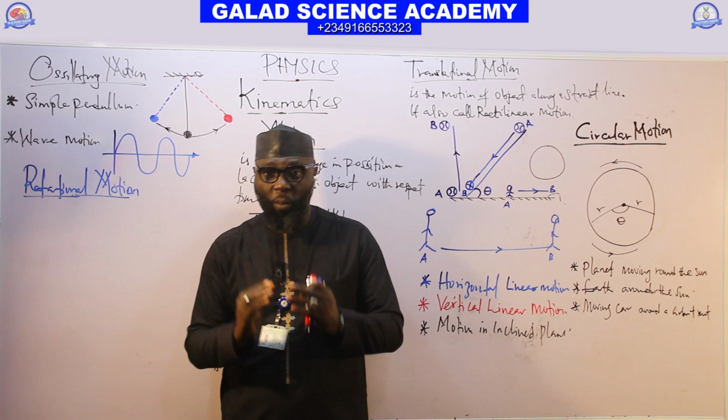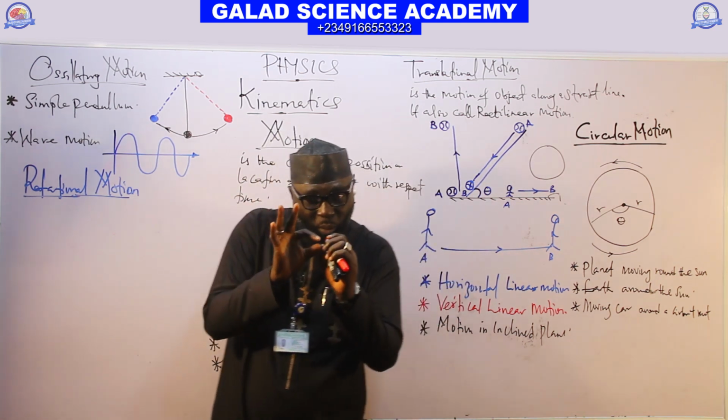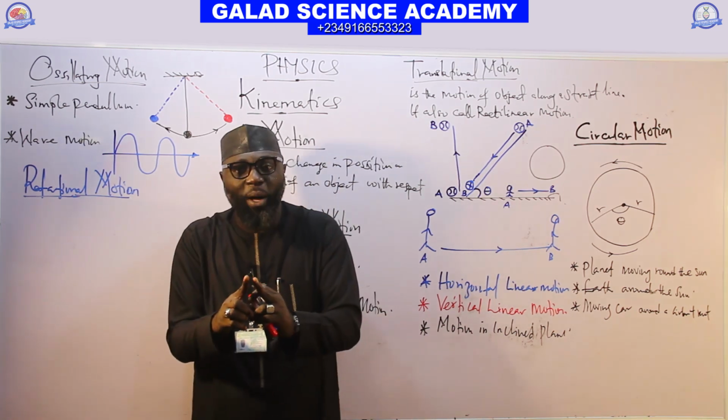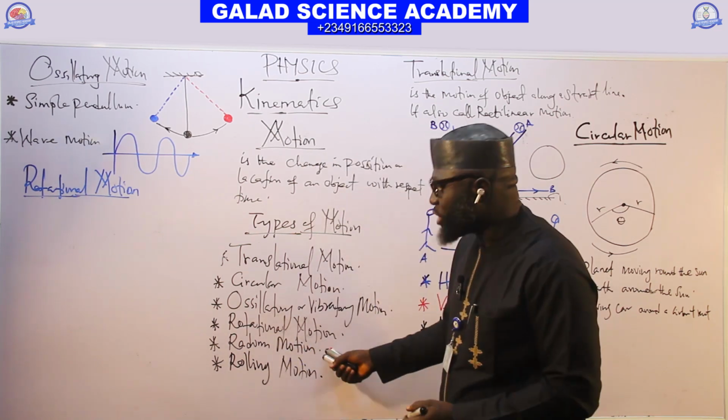So this is the motion of an object about a fixed point, and it is very common in an electric fan blade. We also have it in the motion of the Earth about its fixed point. And the next one is random motion.